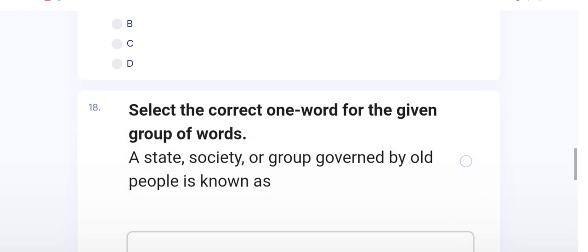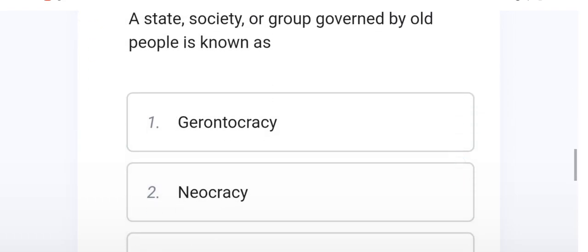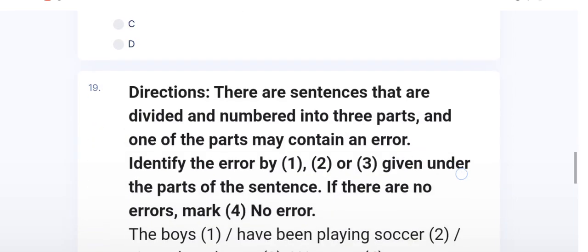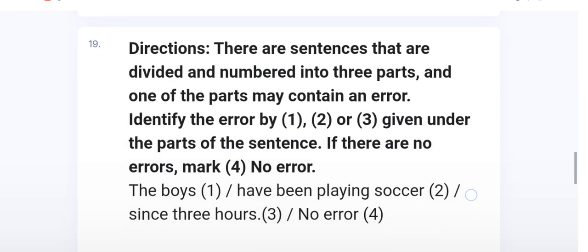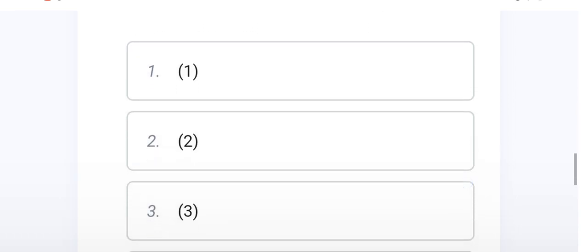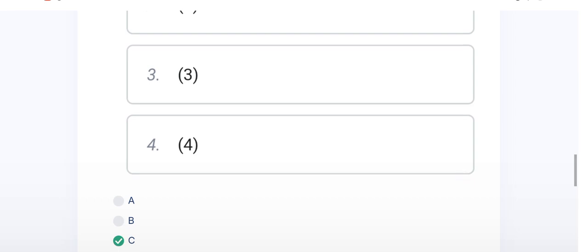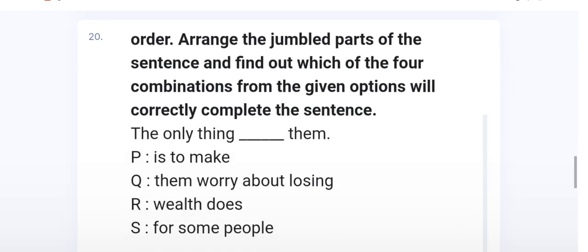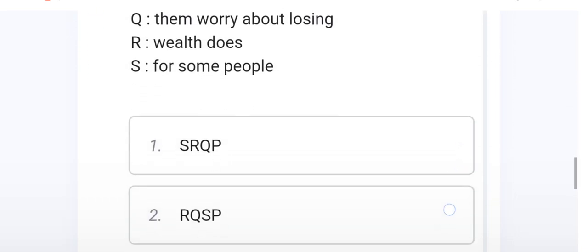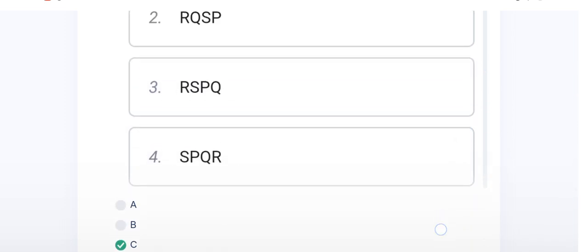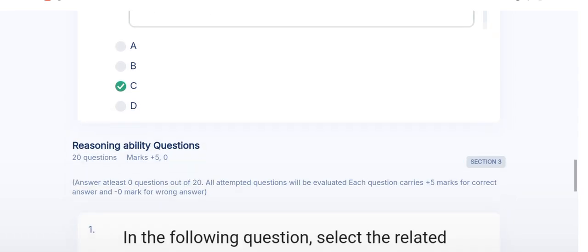And the 18 number question has the right option, that is A. And the 19 number question has the right option, that is C. And the 20 number question has the right option, that is D.